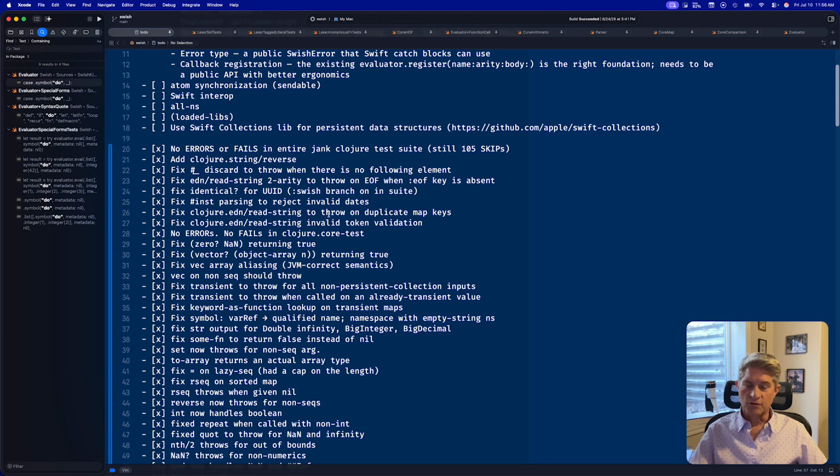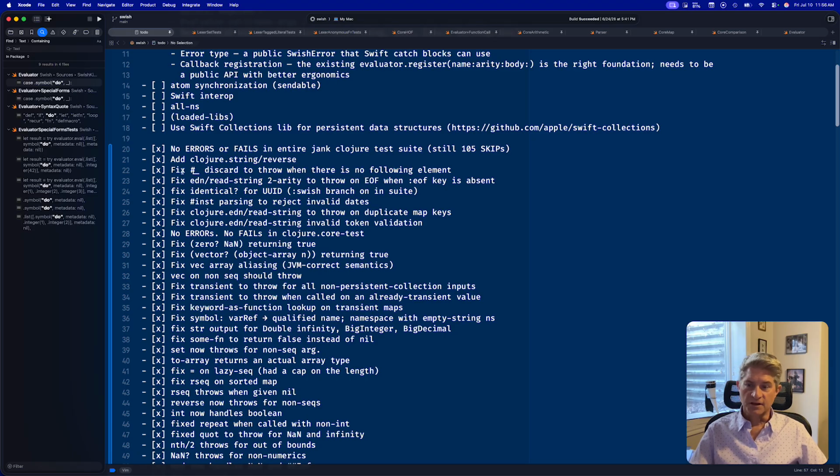Fixed it to throw on duplicate map keys. The normal read-string does not do that, so a little bit of different behavior there. We fixed tag literal parsing to reject invalid dates. We fixed identical? for UUIDs. We added a Swish branch on the suite for that, because UUIDs in Swish are values, and so they're not identical, much like all the other Clojure dialects. Only the JVM treats them as identical, if I remember correctly.